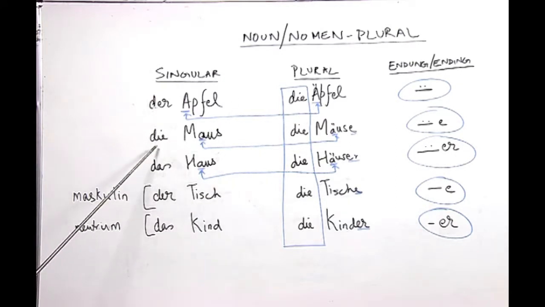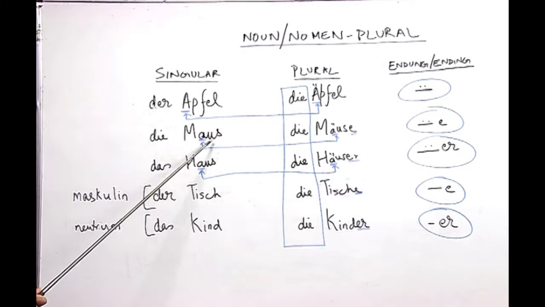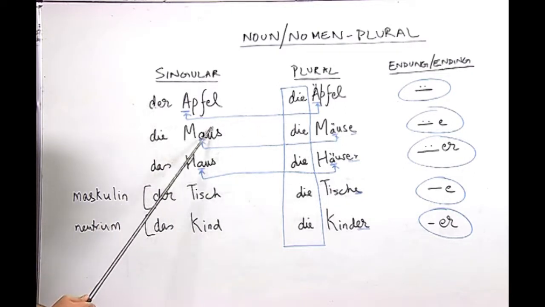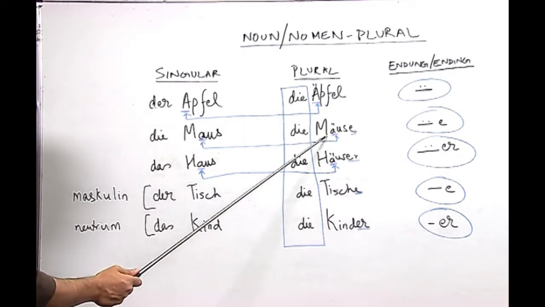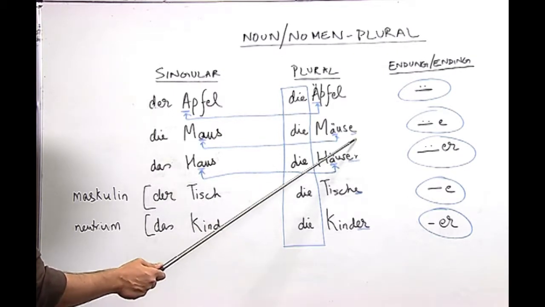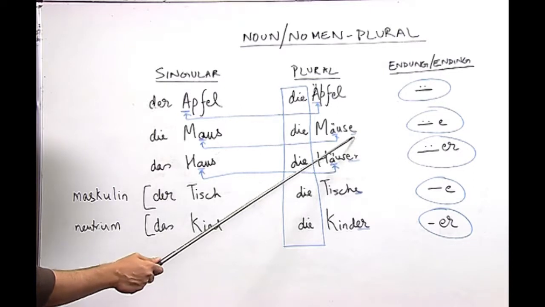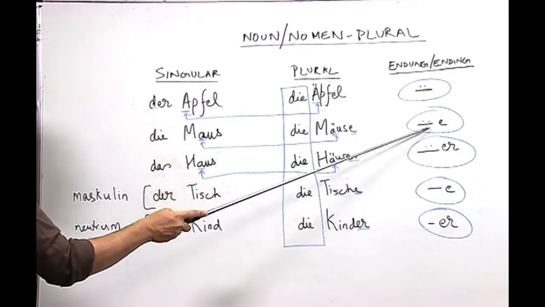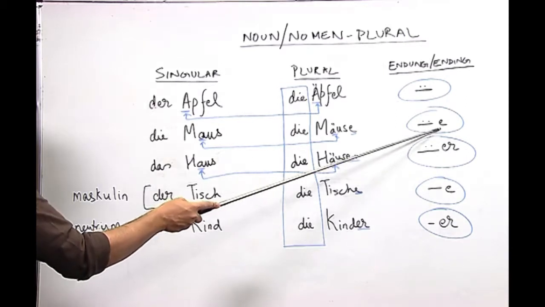Now, let us look at this noun, die Maus, which is singular, and as you know, Maus is like the English mouse, and here the noun has the article die, which you know belongs to the feminine gender. Now, let us look at the transformation of the singular noun into the plural noun. In the plural here the a is replaced by ä, and in addition there is an e at the end. So, again when you have nouns which follow some patterns which are similar like this, the ending will be an umlaut and an e.